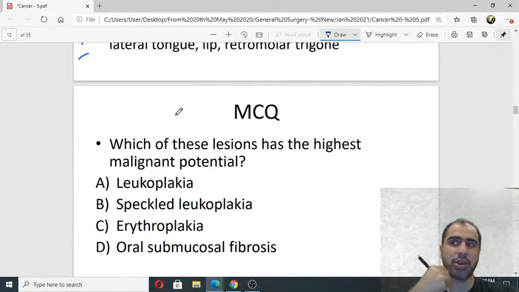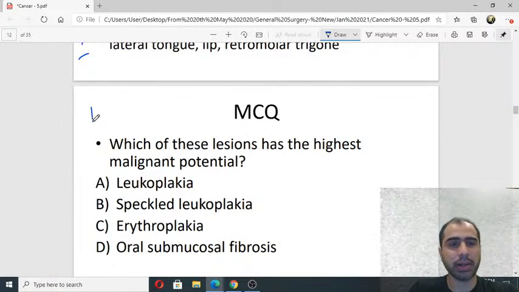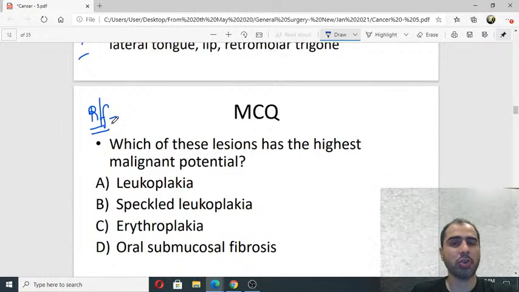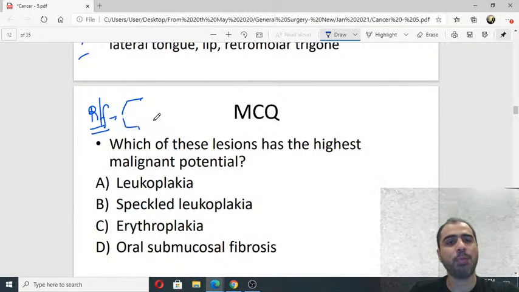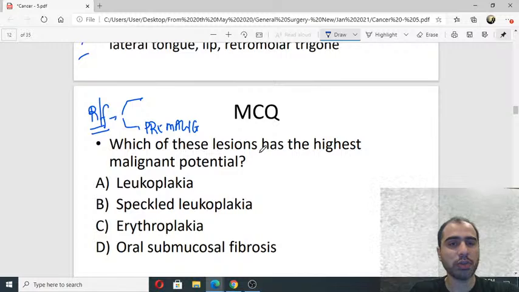So first we look at the oral cavity anatomy, oral cancers, then we look at the risk factors. Let's take it like a long answer question on oral malignancy. So oral cancers have risk factors and they have pre-malignant lesions or precursor lesions. Which of these has the highest malignant potential?